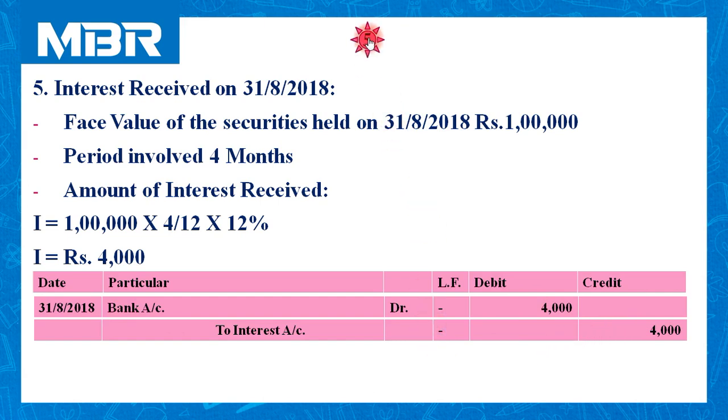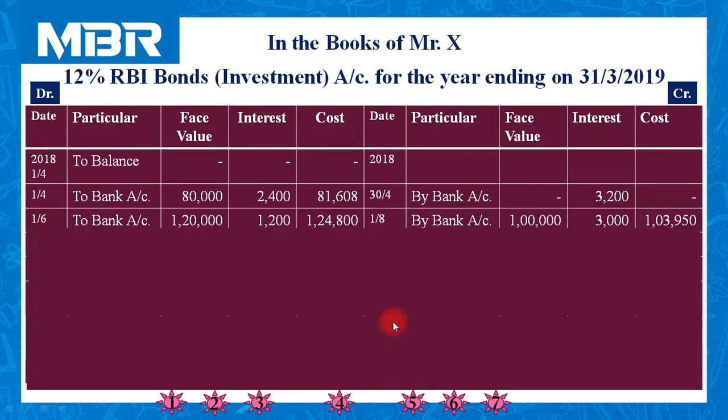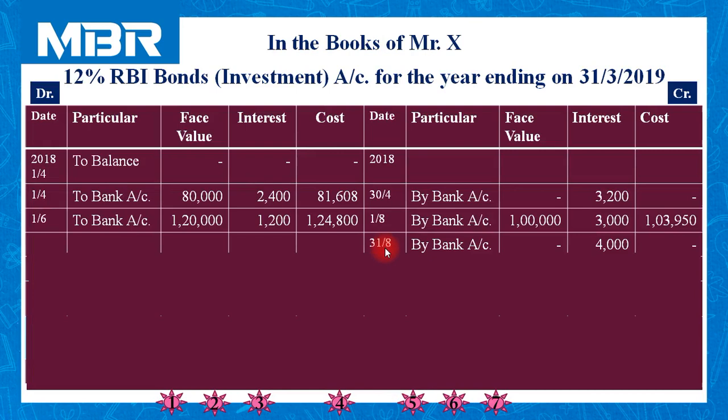Now enter this interest in our ledger. 31st August, by bank account, amount of interest received is rupees 4,000. So nothing is so special in this calculation.